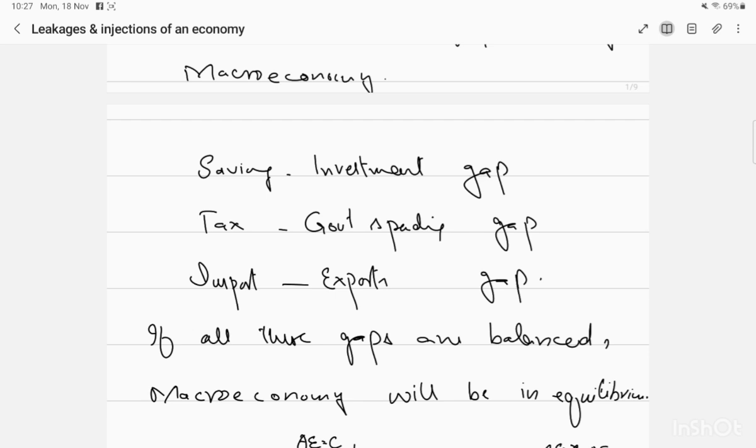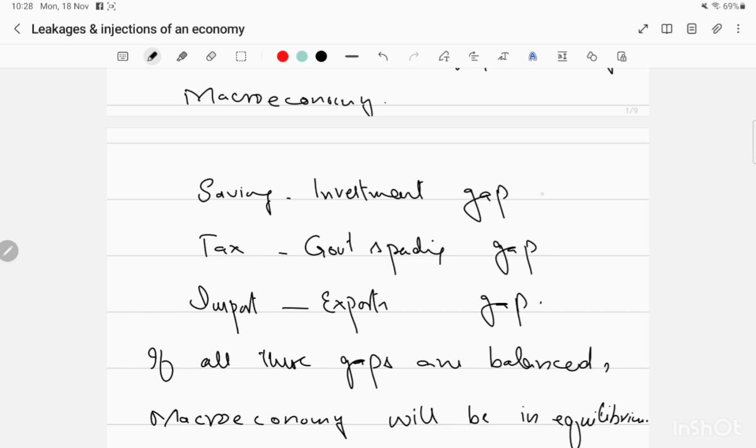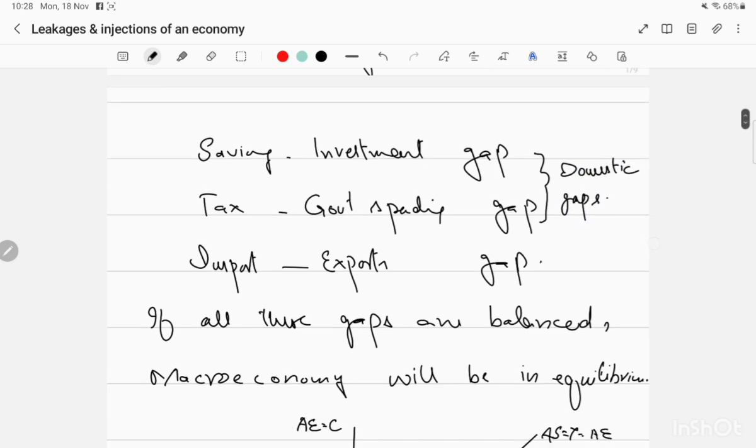Saving must be equal to investment, taxes should be equal to government spending, or their additions, saving plus taxes, should be equal to investment plus government spending. These two gaps are the domestic economy gaps, domestic gaps in other words. The last one is the international gap, that is the imports and exports gap.